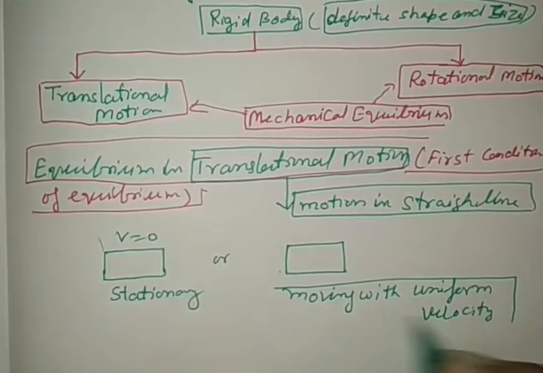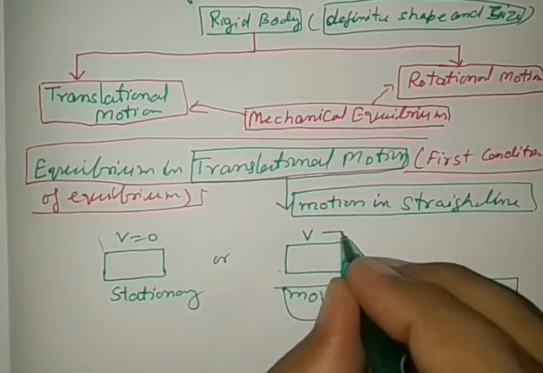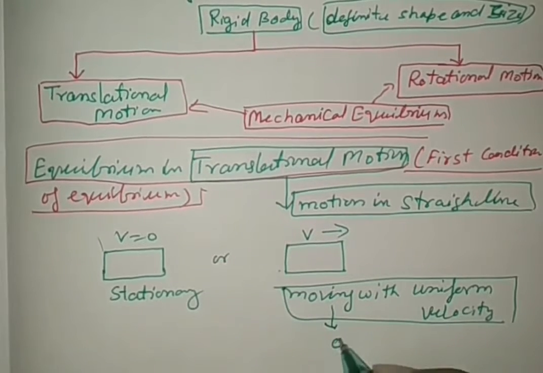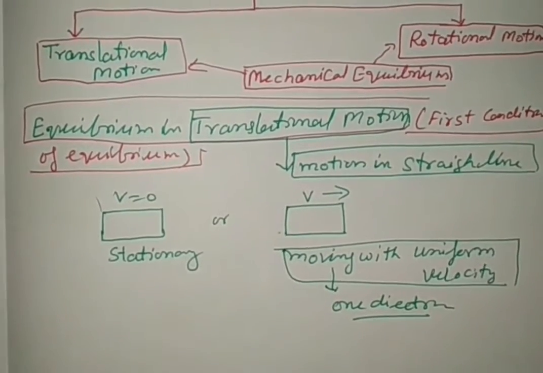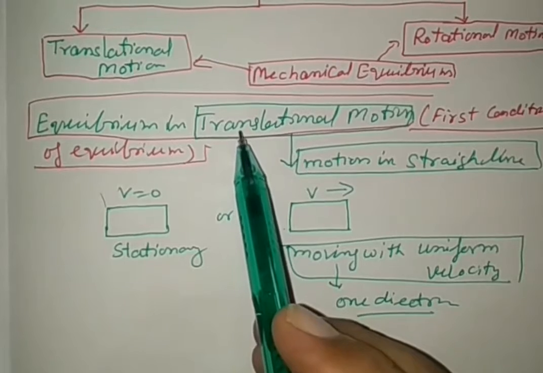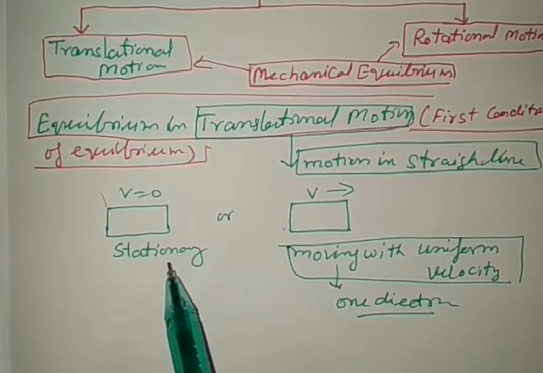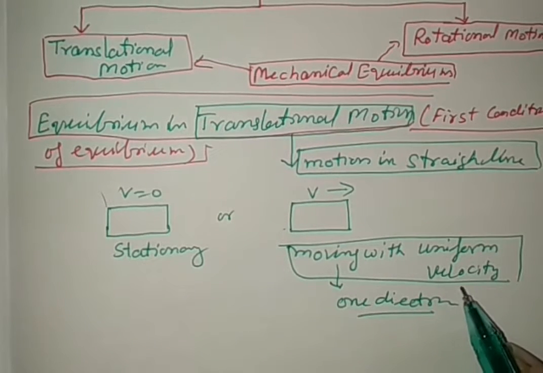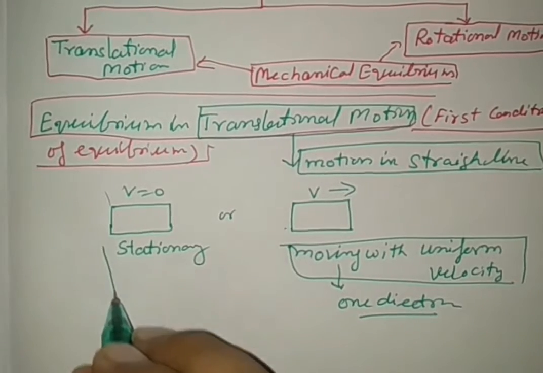Uniform velocity means moving in one direction. So the body is in the first condition of equilibrium if it is either stationary or moving with uniform velocity in a direction, provided